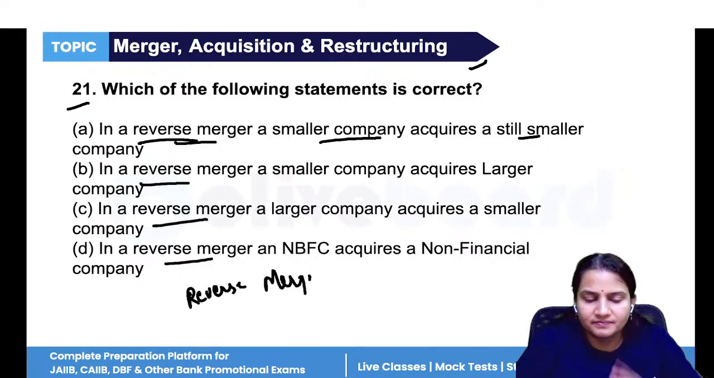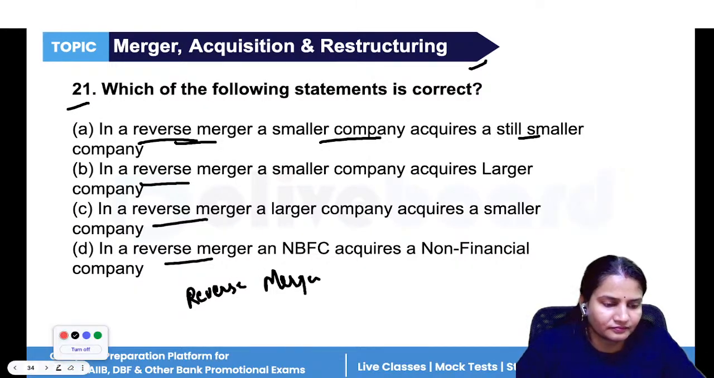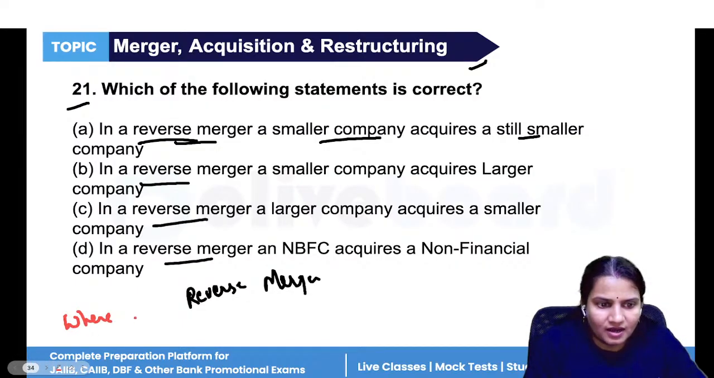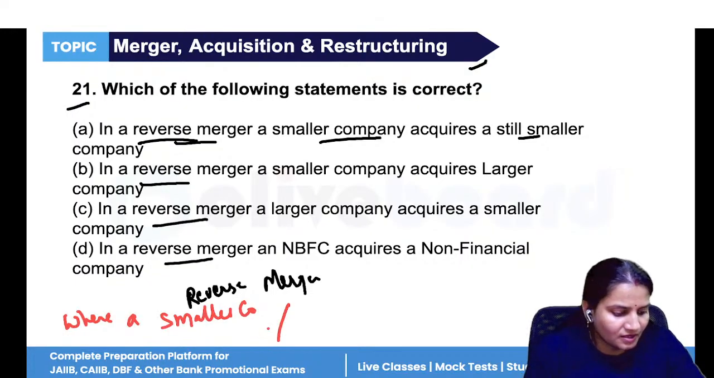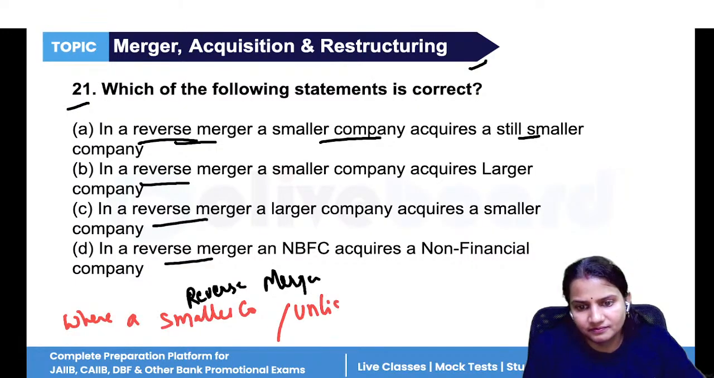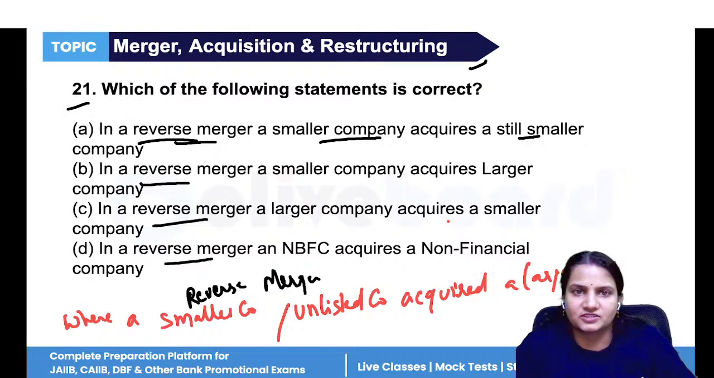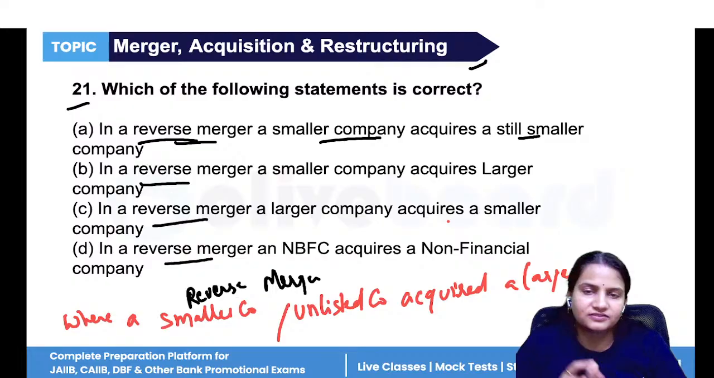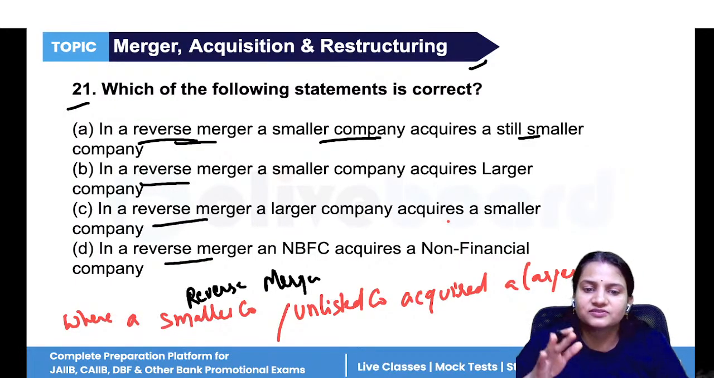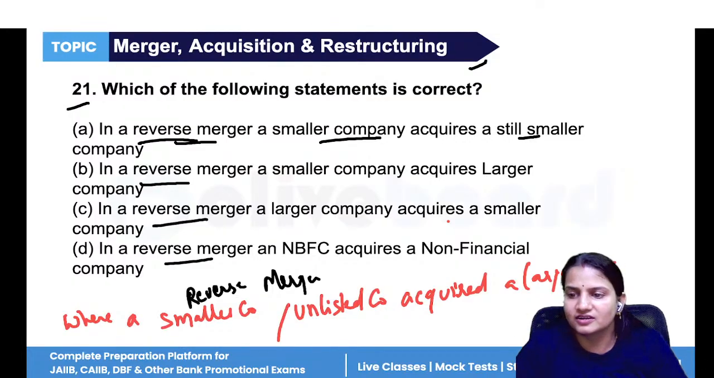Reverse merger is a merger where a smaller company, or we can say an unlisted company, acquires a larger company. This is what a reverse merger is. So see, in a normal merger, what happens? A big company acquires a small company. This is what happens in a normal merger. Now, if it's a reverse merger, what happens? A smaller company or unlisted company acquires a larger company or listed company.